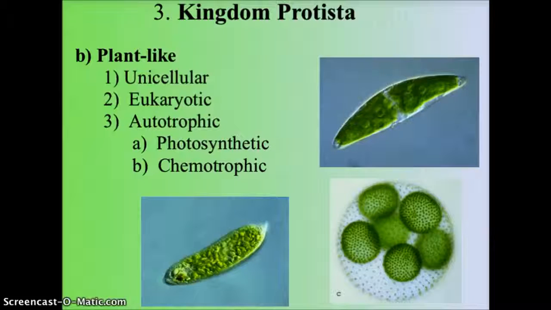Photosynthetic autotrophs are those that take sunlight or UV light, ultraviolet light, and turn it into energy, as do plants. And then there are chemotrophic autotrophs, which take chemicals within their environment and use those chemicals to create energy. So autotrophic photosynthetic and autotrophic chemotrophic.